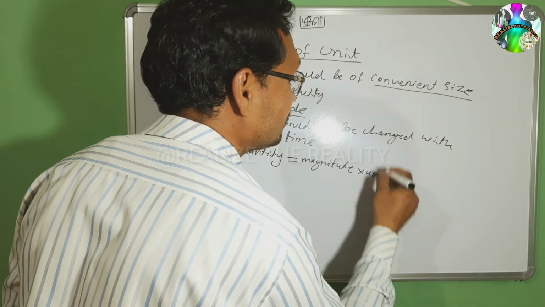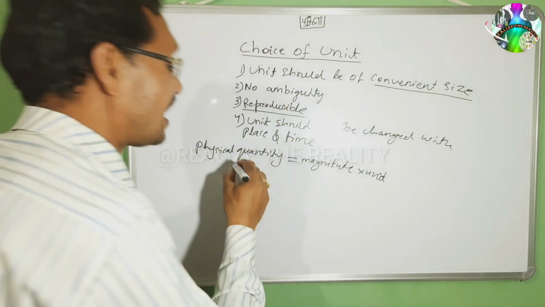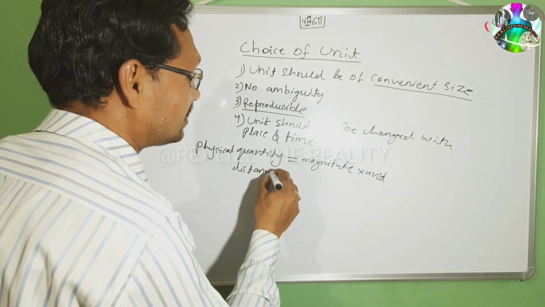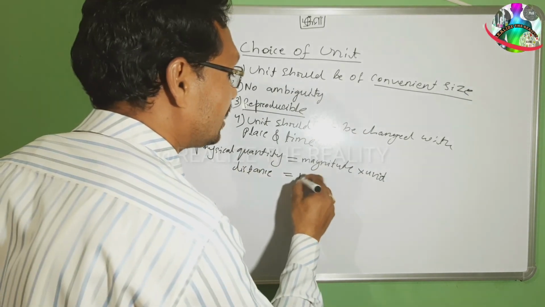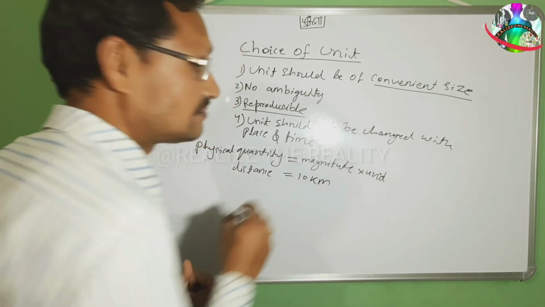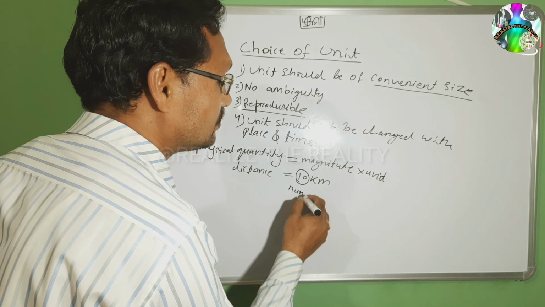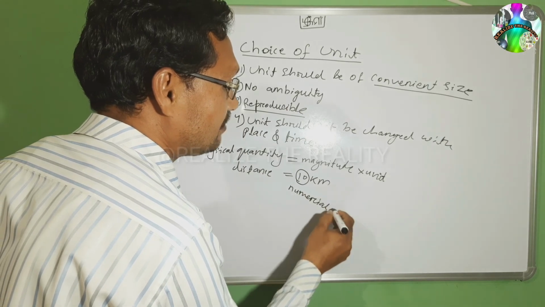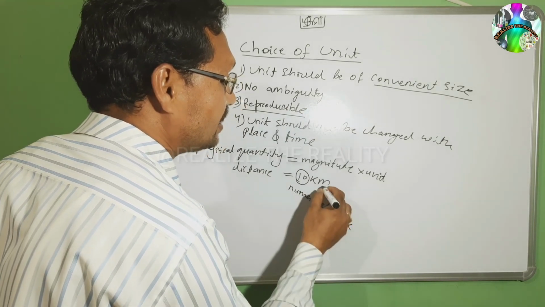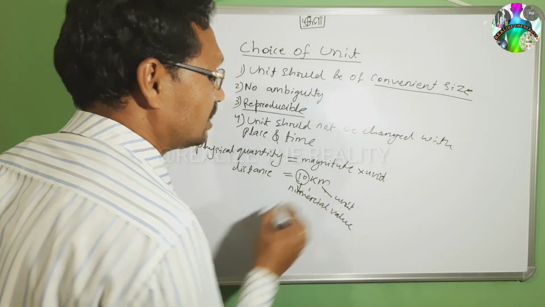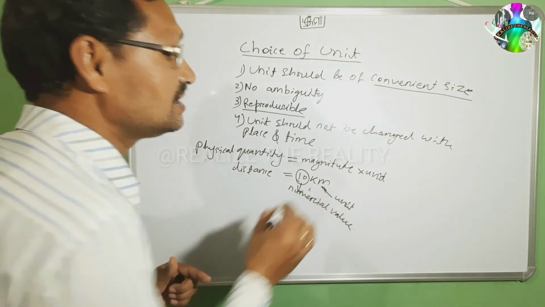I can say here magnitude and unit. For distance, 10 kilometer: 10 is the numerical value and kilometer is the unit.